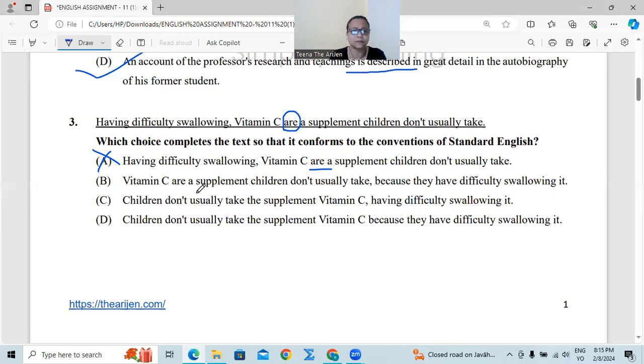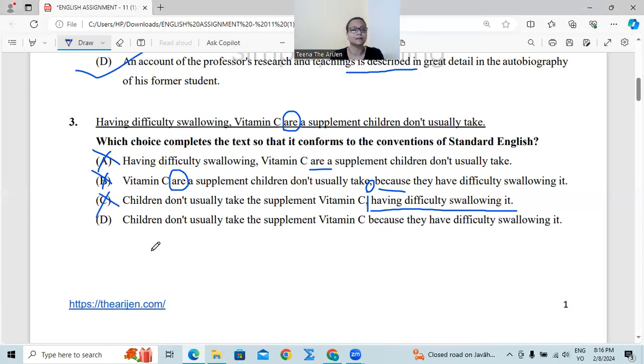Two mistakes. Vitamin C are, and before the subordinate clause they have put an unnecessary comma. Wrong. Cut it off. Number C, children usually don't take the vitamin C supplement having difficulty swallowing it. Okay, now this is having difficulty swallowing. The reason is not given with a linker, connector or a conjunction, right? Rather, they have used a participle phrase in incorrect form. It is making the sentence clunky.